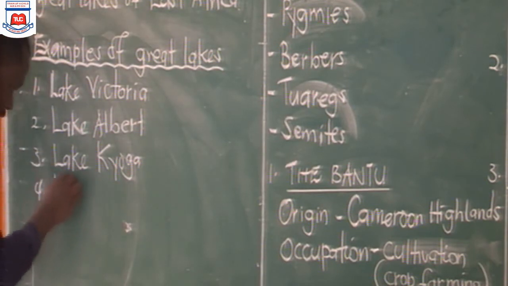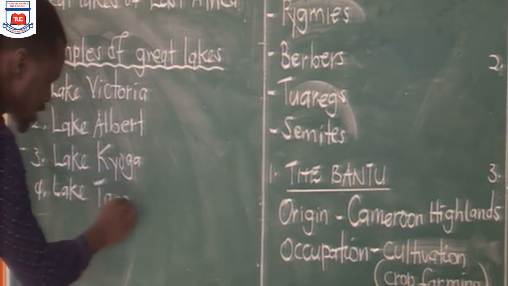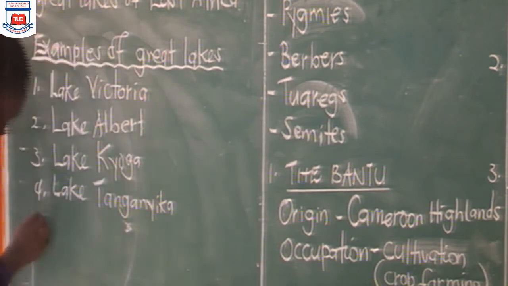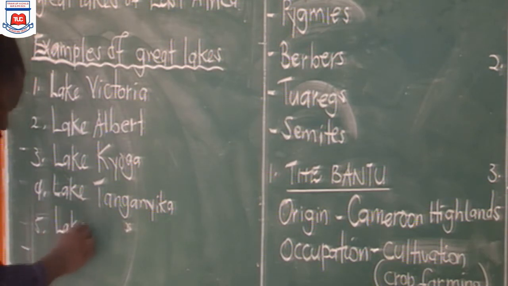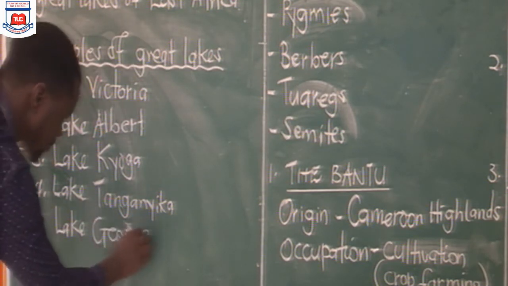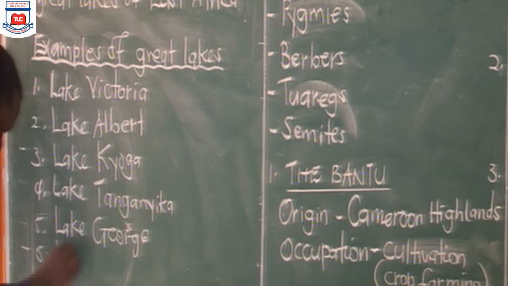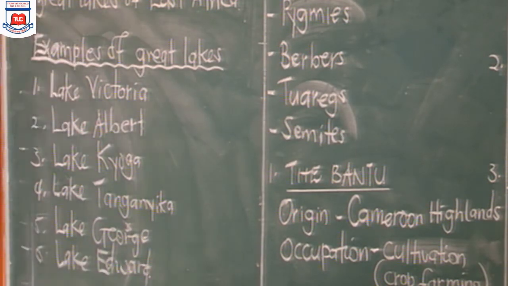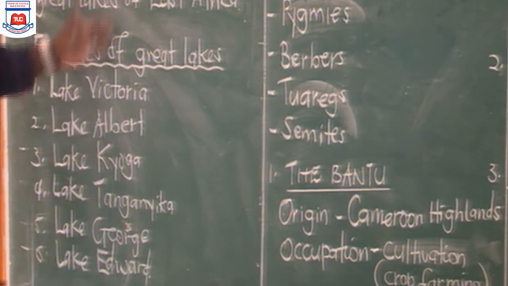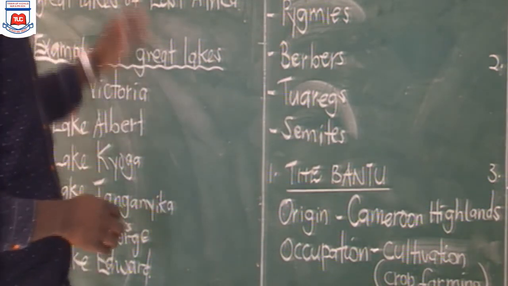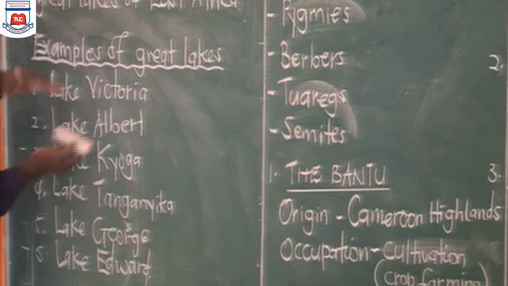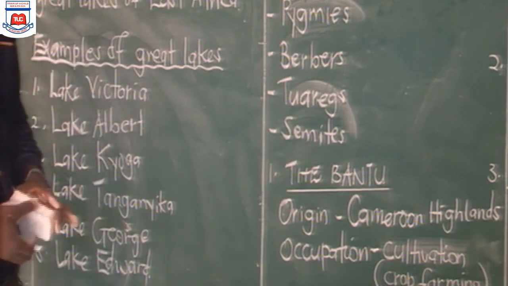We have Lake Tanganyika in Tanzania. We shall add Lake George, and we shall also have Lake Edward. These are the examples of the Great Lakes that we have in East Africa, which means that when these people were coming, they chose to settle in areas between these Great Lakes.